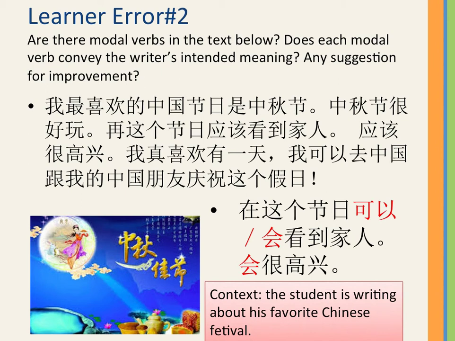会 gives the idea of habitual behavior, it's natural tendency. So because it's social routine, we're going to see family, we're going to be very happy. So instead of 应该, moral obligation, 会 or 可以 gives you the sense of habitual routine and possible if you wish.